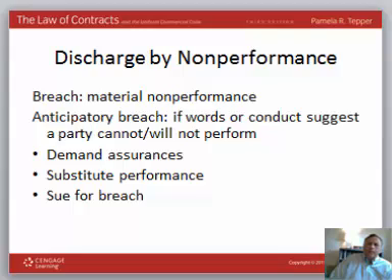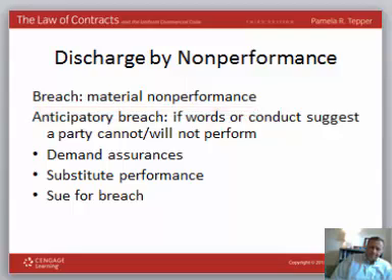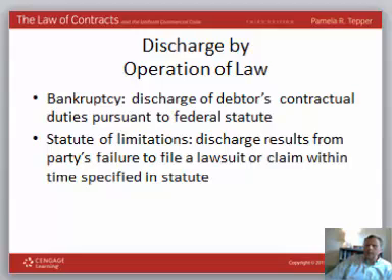Under that same heading of discharge by non-performance, what happens sometimes when parties to a contract don't perform is we have a breach of contract, and that's a material non-performance of an obligation. And what that means is if there's a contract that requires some act or requires the delivery of some good, and that doesn't happen, then the performance has been a breach of an obligation, which usually has consequences in a contractual agreement.